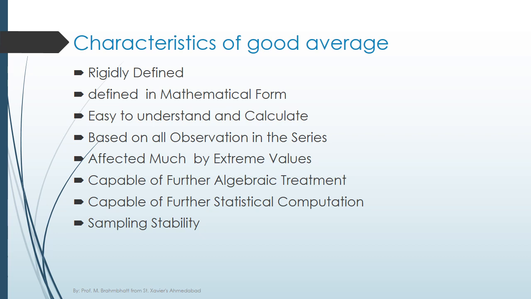And the last one: sampling stability. An average should be least affected by sampling. It means that if we consider independent random samples of the same size from the given population and compute the average of each sample, then in an ideal average, the values so obtained from the different samples should not differ very much from one another.